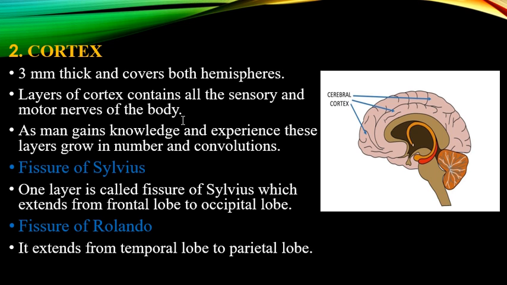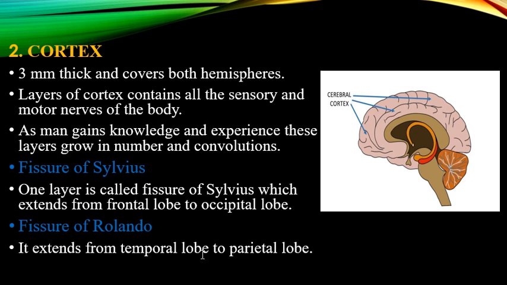So the layers of cortex are very much prominent. One layer is called the fissure of Sylvius, which extends from the frontal lobe to the occipital lobe, and it divides the cortex of one hemisphere into two parts. Another layer is the fissure of Rolando.